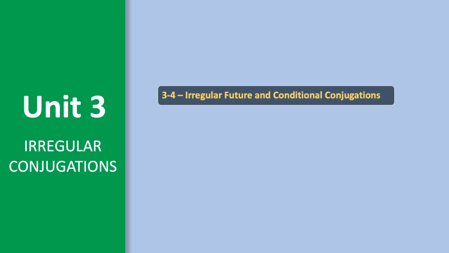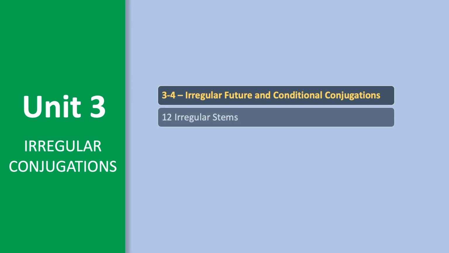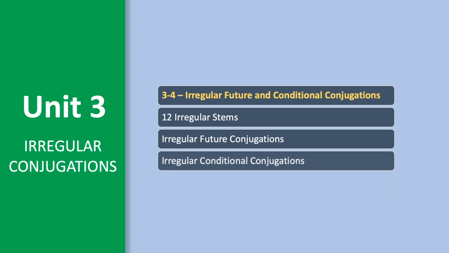All verbs that are irregular under the future are also irregular under the conditional, and those 12 verbs have specific irregular stems that are used for both the future and conditional. To those irregular stems, you add the future and conditional endings to form the future and conditional conjugations.